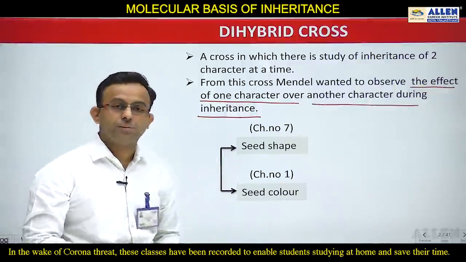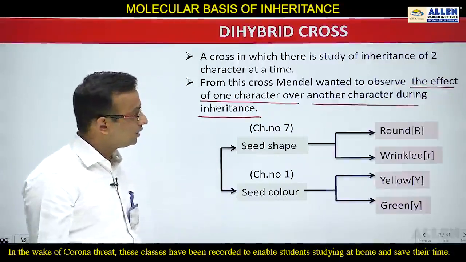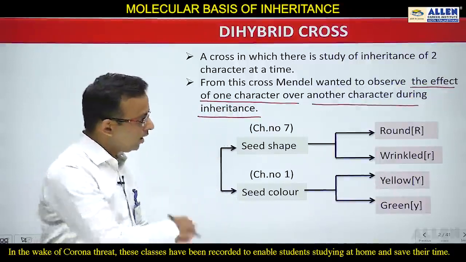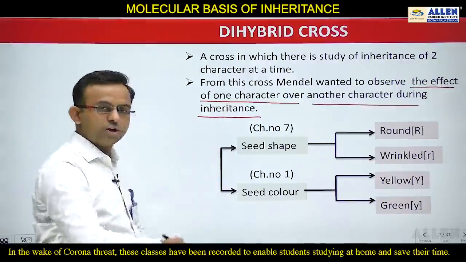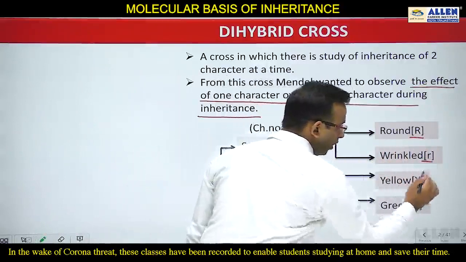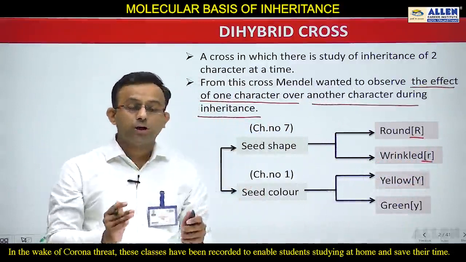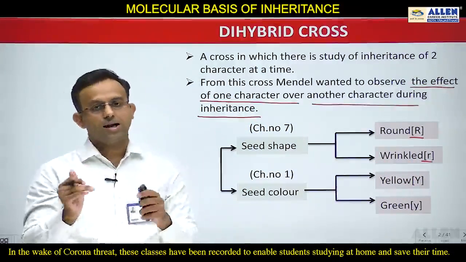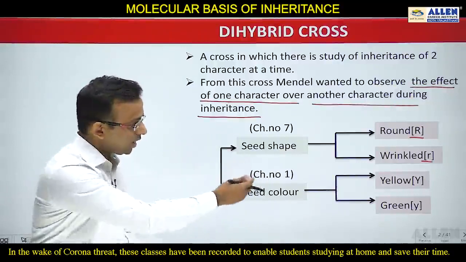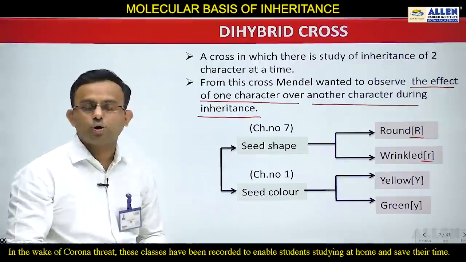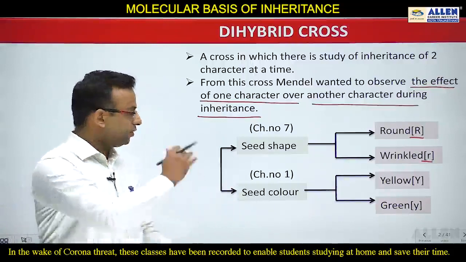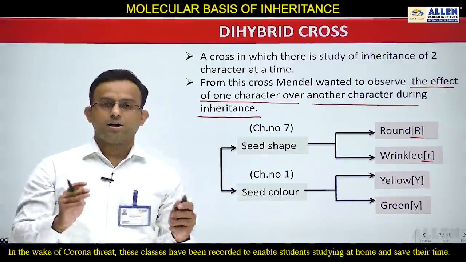If you talk about the seed shape, then you know that seed shape has two contrasting traits and seed color also has two contrasting traits. Seed shape has one trait round and one trait wrinkled. You can see round is dominant, so denoted by capital R. Wrinkled is recessive, so denoted by small r. This wrinkled seed shape is due to the absence of starch branching enzyme. Now look at the seed color. Seed color also has two contrasting traits. One is yellow, another one is green. Yellow is dominant, so denoted by capital Y. Green is recessive, so denoted by small y. So with these two characters, let's start the dihybrid cross.